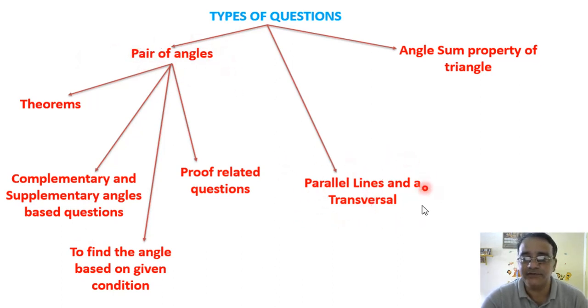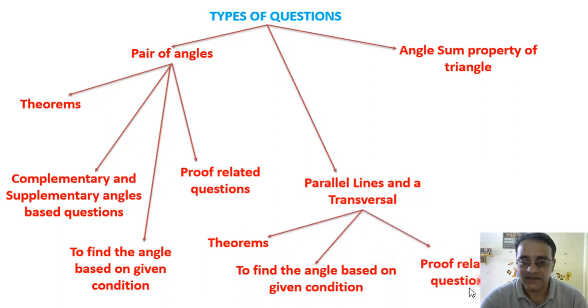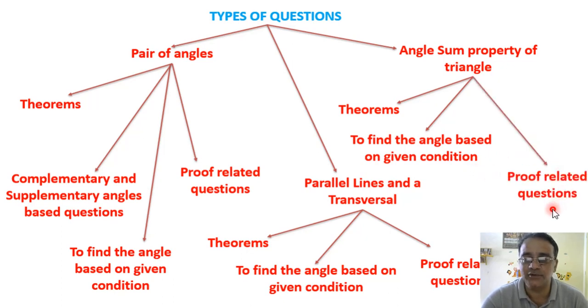And the second type of question is parallel lines and a transversal line. The first is theorems, the second is to find the angle based on given condition, and the third is proof related questions. In angle sum property of triangle also, one is theorem, second is to find the angles based on the given condition, and the third is proof related questions. So these are the different types of questions in lines and angles. Let us start with the first topic, that is pair of angles.